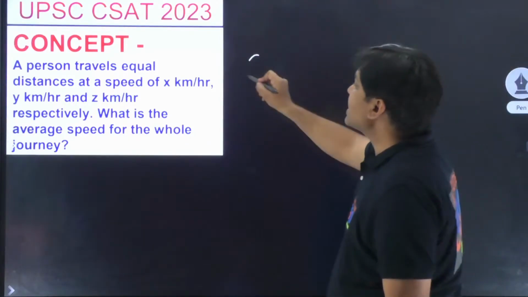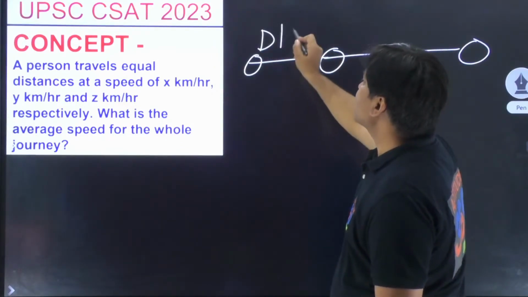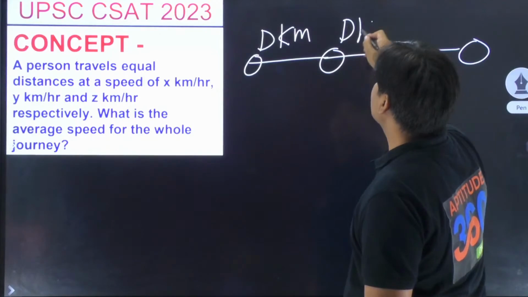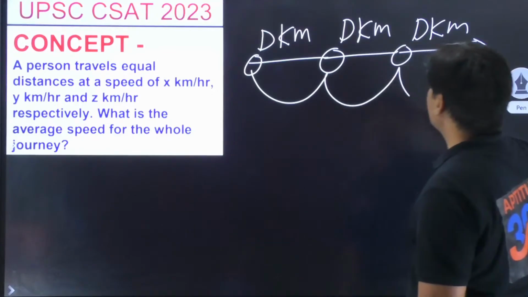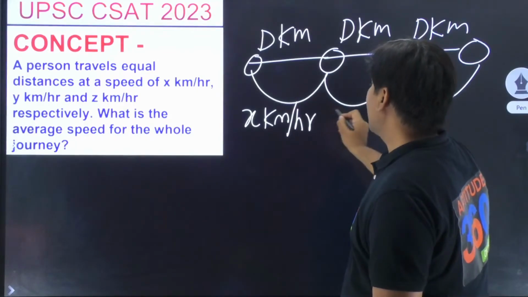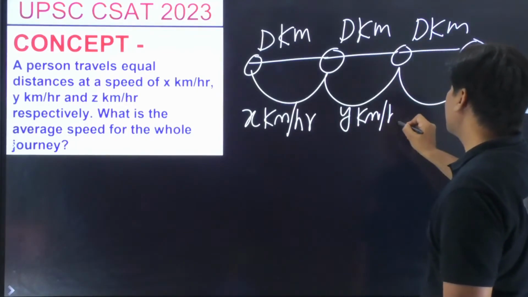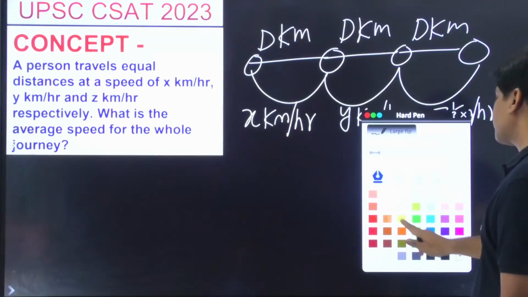What's the answer out here, people? It's a very similar problem, is it not? I would say D kilometers and then D kilometers, D kilometers, and from here to here to here, it is given to you as x kilometers per hour and then y kilometers per hour and z kilometers per hour. So please be mindful of this thing also.